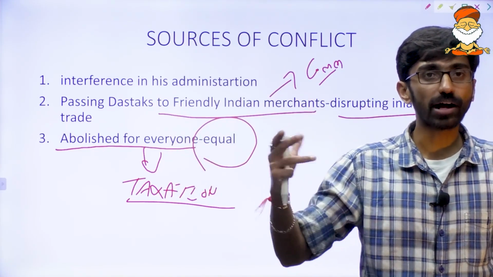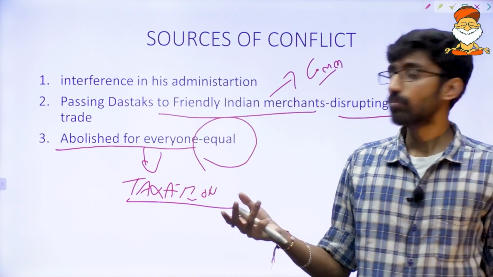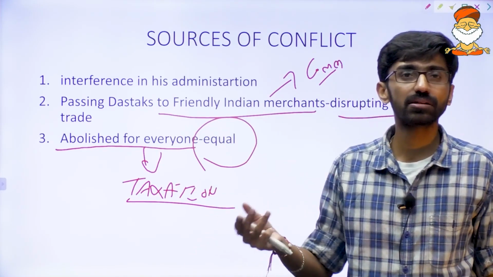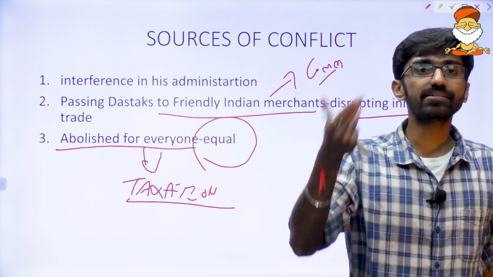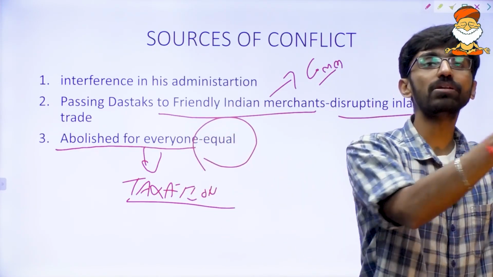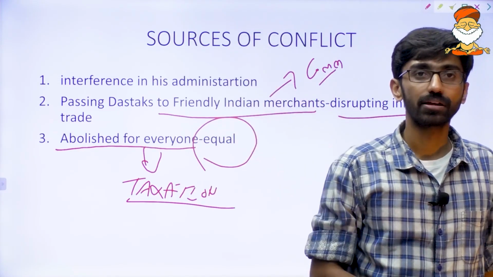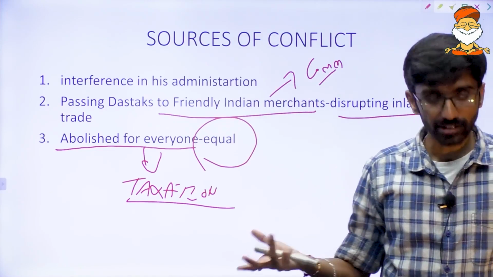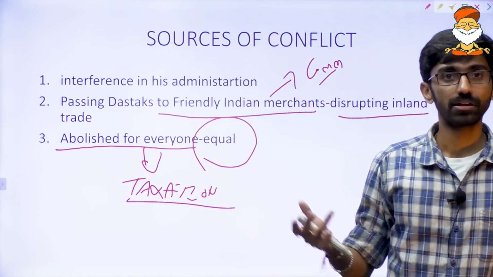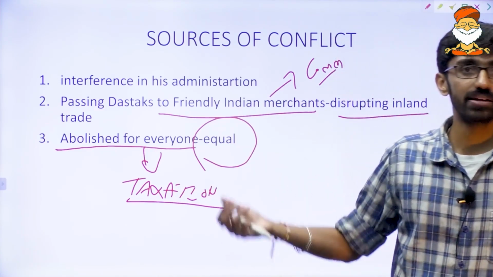Do you think Britishers are going to accept everybody being equal? No. So point 2 is that they're passing dastaks to Indians, and Indians also will not pay taxation, and that would affect Mir Qasim's treasury. Isn't that right? By Britishers, yes. All those good things were always done by Britishers, not by Indians.